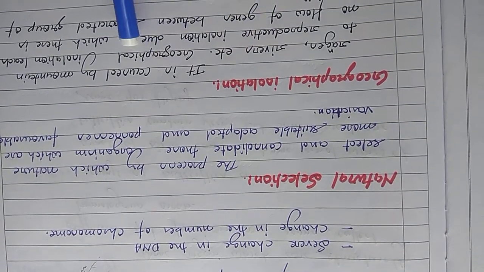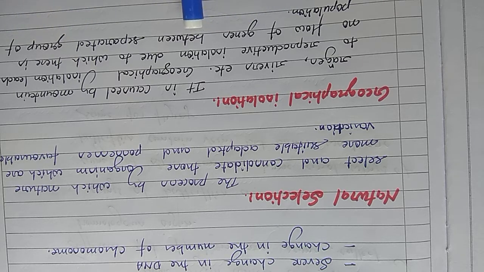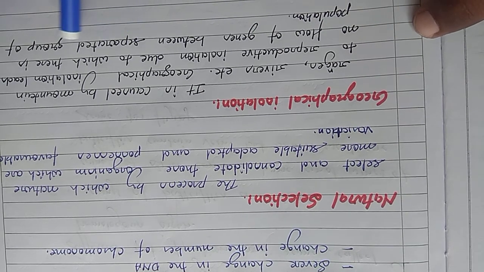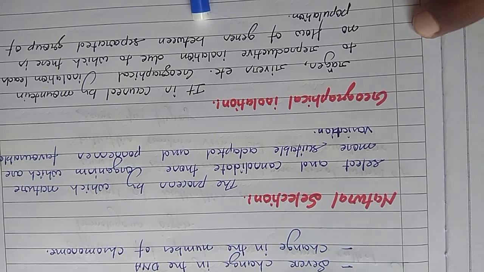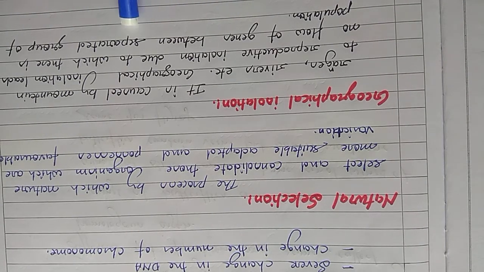Geographical isolation is caused by mountain ranges, rivers, etc. Geographical isolation leads to reproductive isolation, which means the same species cannot reproduce, due to which there is no flow of genes between the separated groups of the population.